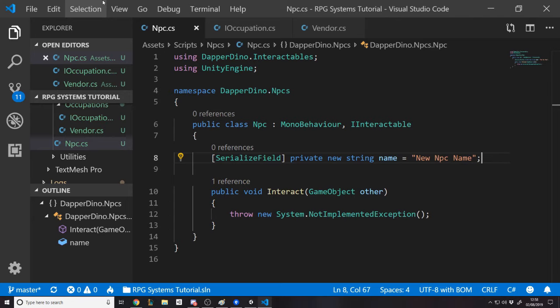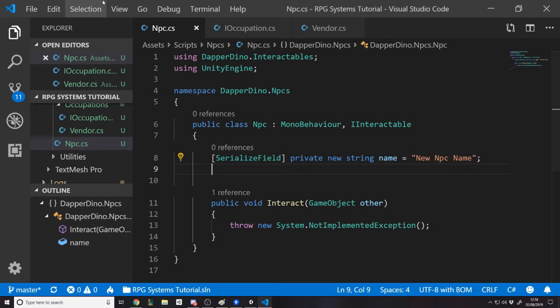You don't want to go around different versions of the same guy changing his name if his name changes, right? If you decide to rename one of them, Bill is now Bob, then you would rather just change it in one place on the scriptable object that they all share, rather than going through each of the different prefabs renaming it, if you get what I mean. So I hope you understand why we might do that, but for now we're just going to stick it in here. It's just a thing to keep in mind in the future.